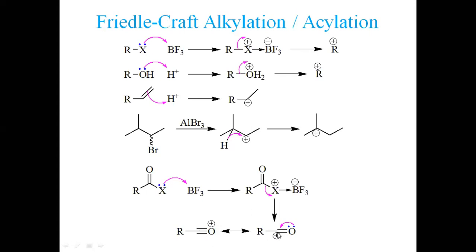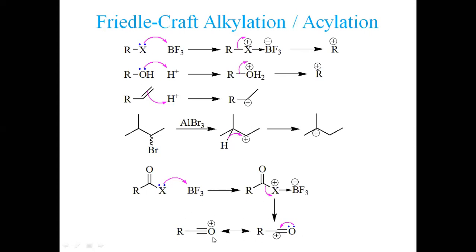So this carbon is more stable, or you can say this resonance form is more stable as compared to this resonance form. Reason: because here the positive charge is on a highly electronegative atom. So such a resonance form, in which there is a positive charge on a highly electronegative atom, has less contribution towards the resonance hybrid than the one which has a positive charge on a less electronegative atom. So this is Friedel-Crafts acylation.